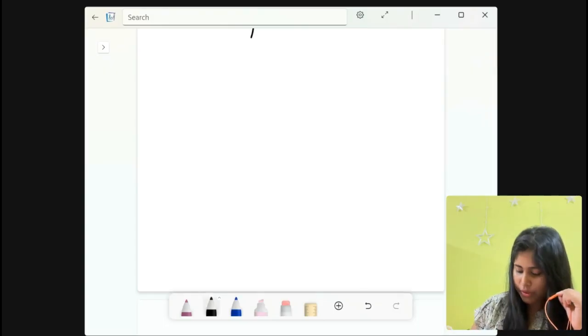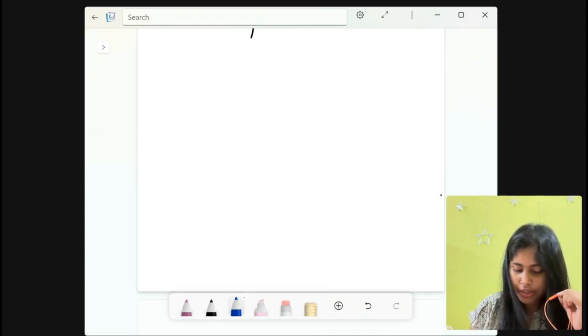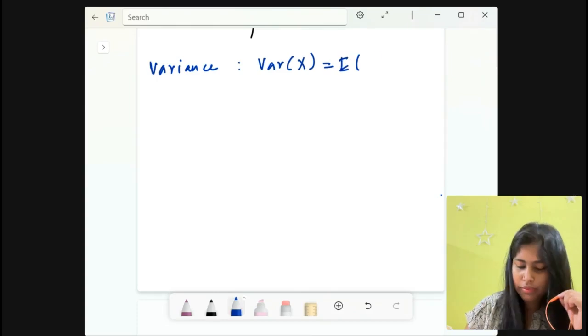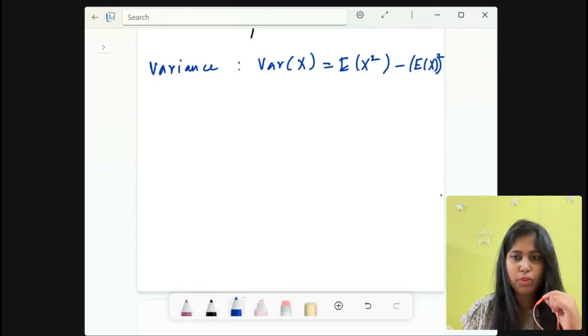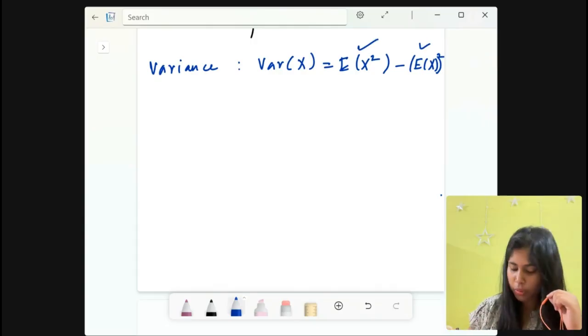Variance. We denote it as variance of x. Here the formula is what? Expectation of x square minus expectation of x's whole squared. That is the formula, right? Now we already know this part and this part, so we put this into the formula.